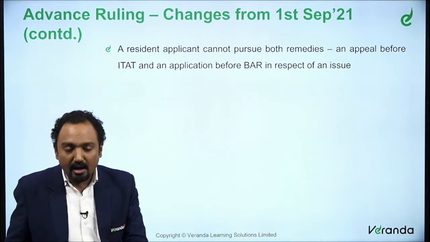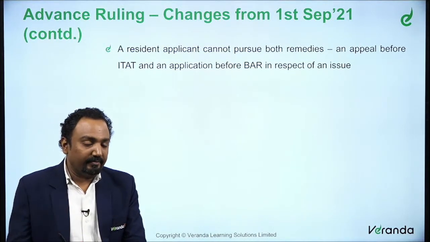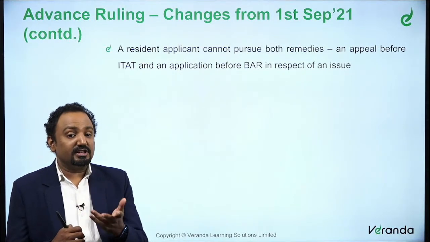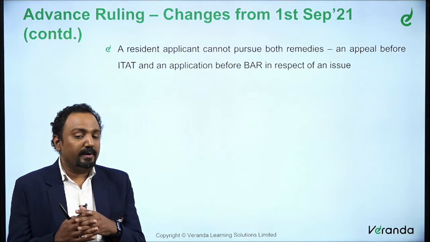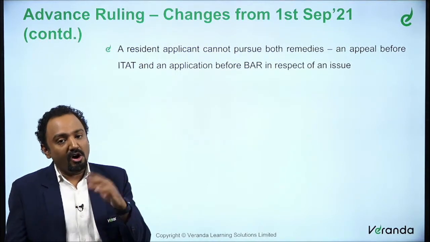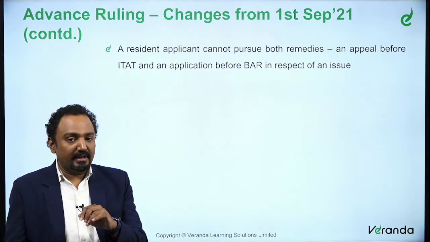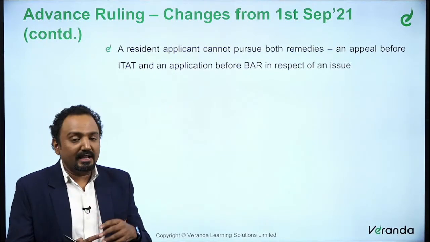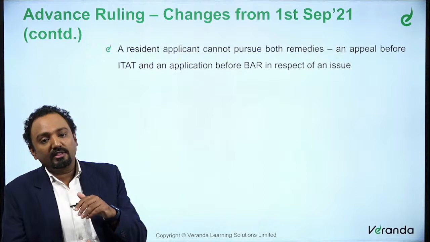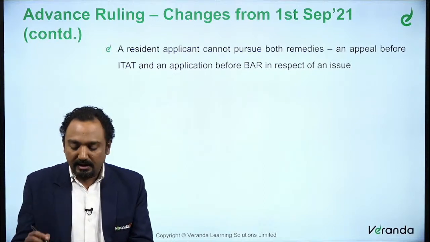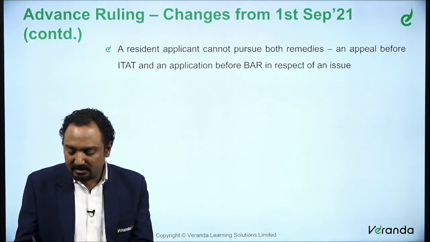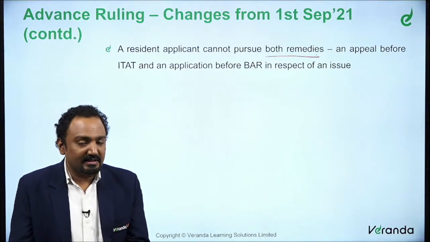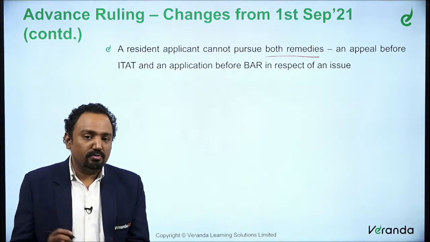Now moving on, we have to understand, as we said, whenever there is an issue pending before the income tax authority or the ITAT, you cannot file an application, because the application will not be allowed if the issue is already pending before the income tax authority, the ITAT or the court. So it very specifically stresses that a resident applicant cannot pursue both remedies.